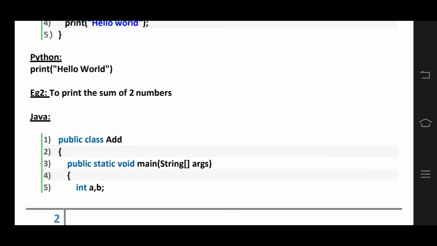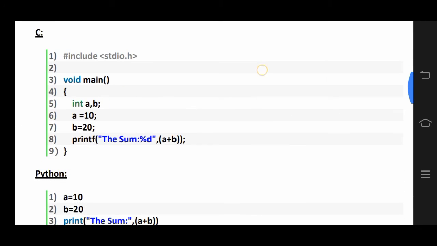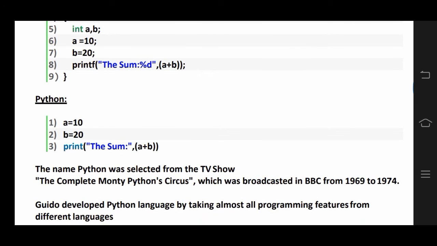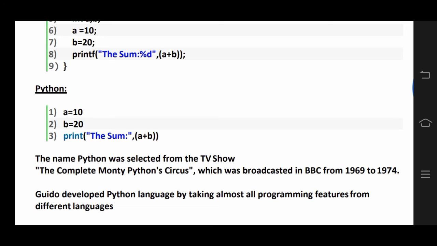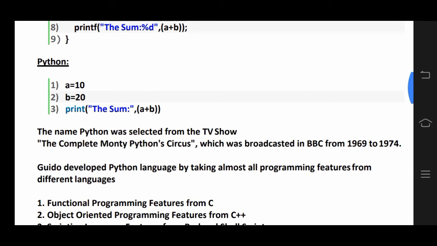For example, to print the sum of two numbers in Python, it is very simple compared to other languages. To print the sum of two numbers, we need to give the input values. For example, a is equal to 10 and b is equal to 20. Then we give a command like print the sum of a plus b. Here a is 10 and b is 20, then the sum looks like 30 in the output.